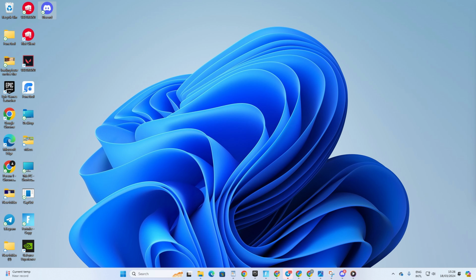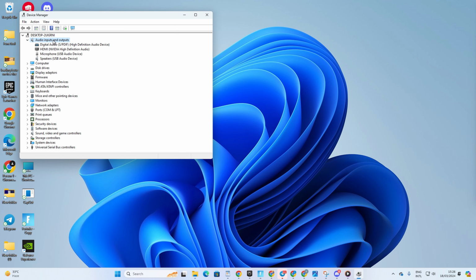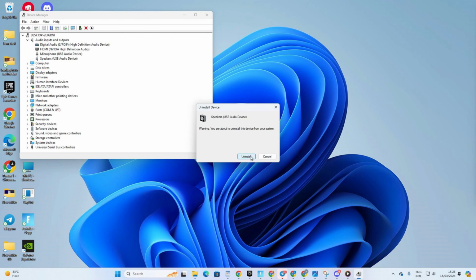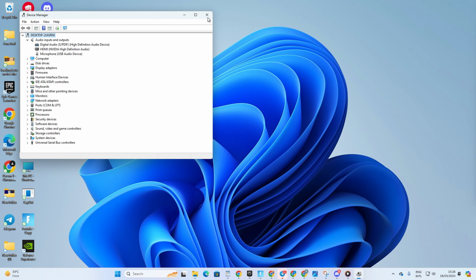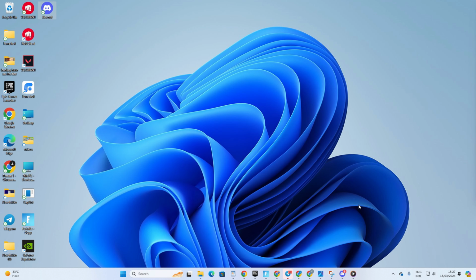Solution 5. Uninstall corrupted audio driver. To do this, open up Device Manager again. Then click on the little arrow icon next to Audio inputs and outputs to expand it. Now, right-click on the audio device and select Uninstall device. Then click the Uninstall button and the device will be uninstalled. Now, reboot your computer. After your computer starts up, Windows will automatically download and install a new audio driver for your device. After that, the issue should be fixed.